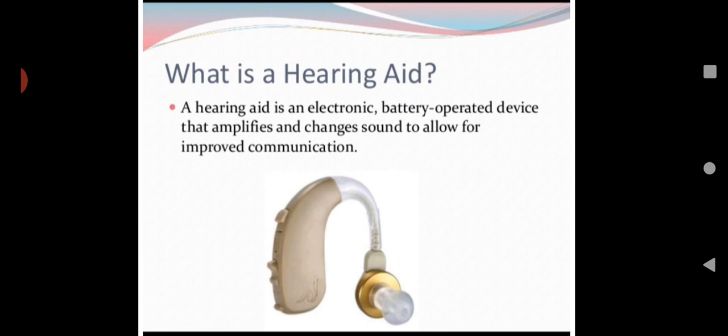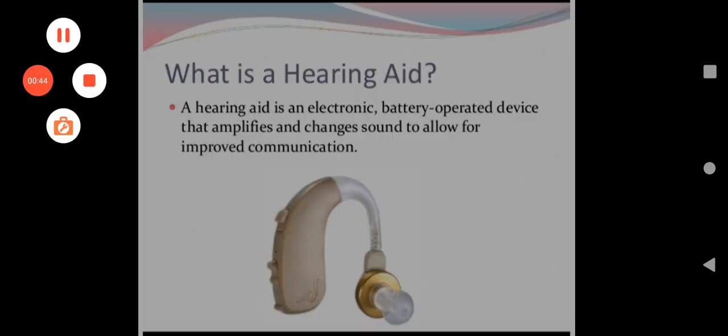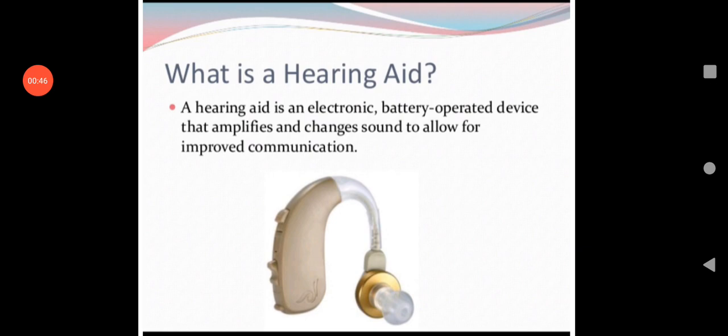So, in the last classes, we have studied speech defects and hearing defects. So, how can we manage this? In some of the management, we have seen the use of hearing aids. So, we are discussing what you mean by hearing aid. It is an electronic, battery operated device that amplifies and changes sound to allow for improved communication.